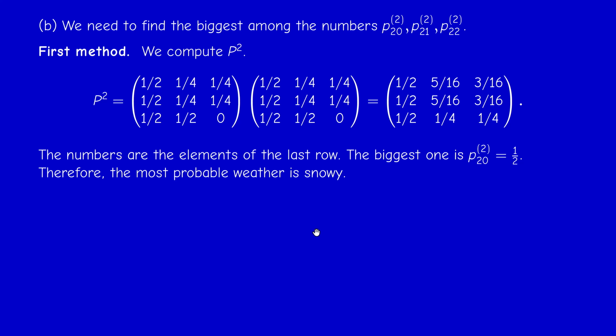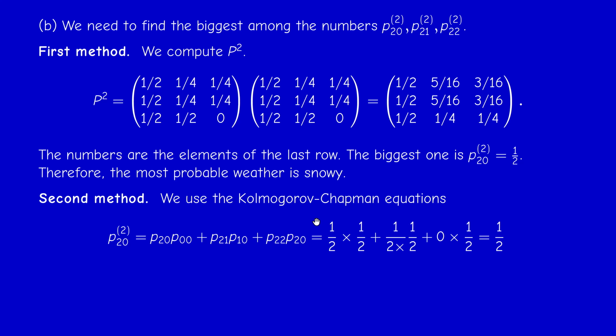These are conditional transition probabilities from state 2, from the sunny state. The second method requires less computations, but it's the same idea. We use the Kolmogorov-Chapman equations, which are included in these computations, but here we focus just on the third row.